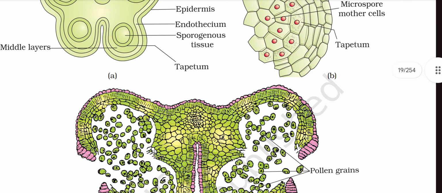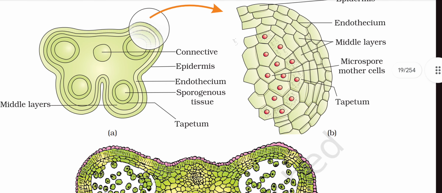In the young one, the middle layers, the connective tissue, the epidermis, endothecium, sporogenous tissue, the tapetum, and middle layers are pointed out.